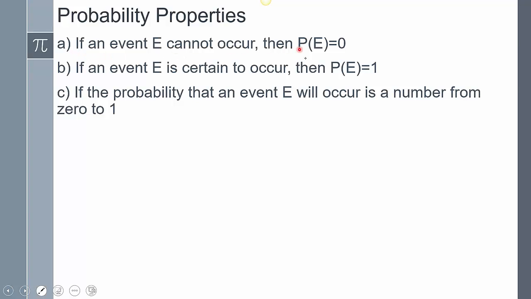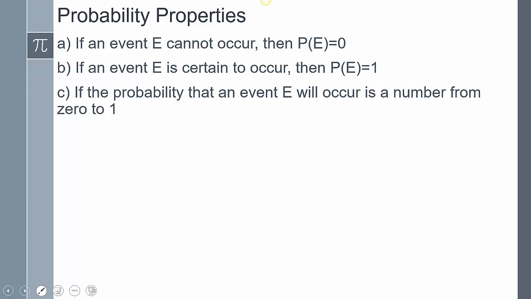So a few probability properties. If an event E cannot occur, then we're going to say the probability of that event is automatically 0. So for example, if I was rolling a 6-sided dice, and I asked what's the probability of rolling a 7, you'd say it's 0. It's impossible. If an event E is certain to occur, then we're going to say that the probability of that is 1.